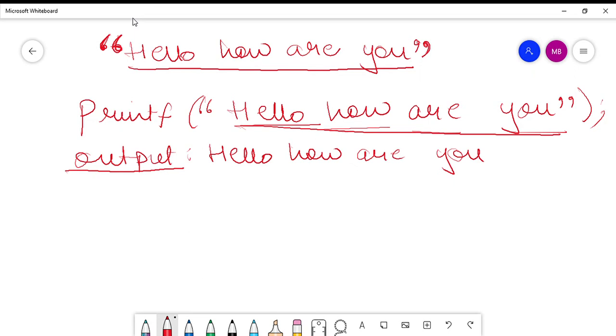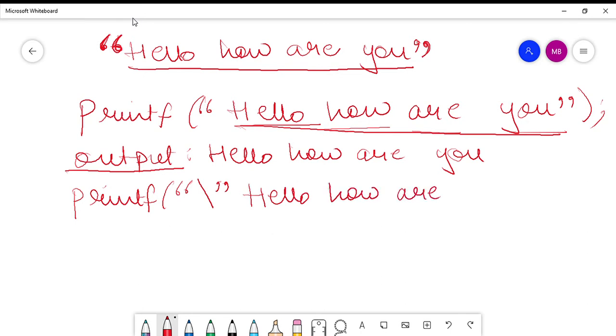I will write printf, double quotation marks, a backward slash, then again double quotation mark. Then I will write the string that has to be printed, hello, how are you? Then again double quotation marks, backward slash and double quotation mark, and then I'll finish it.